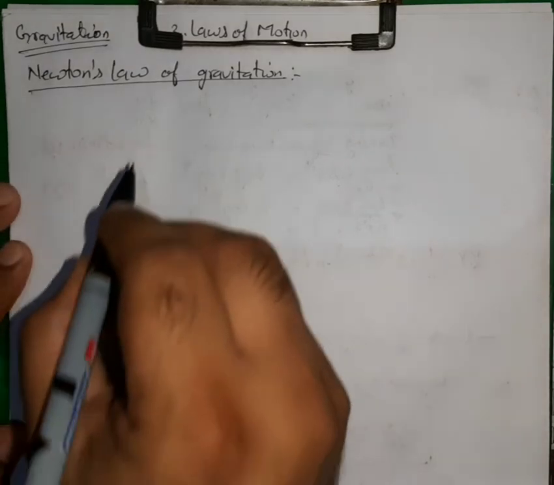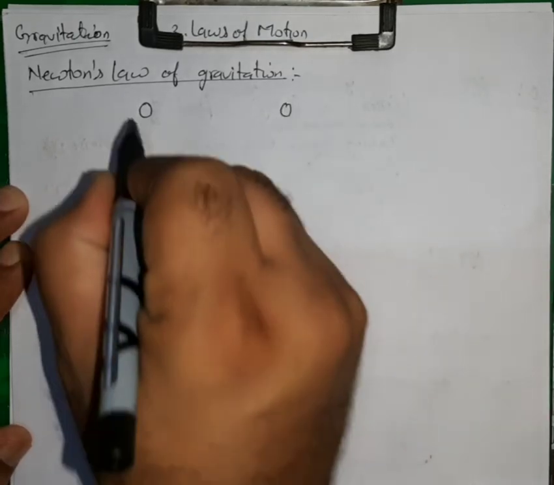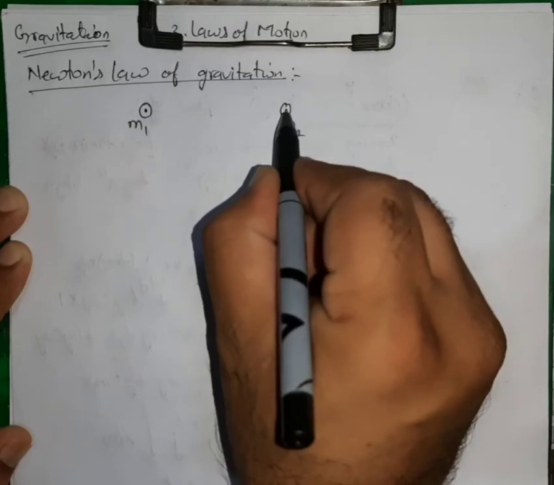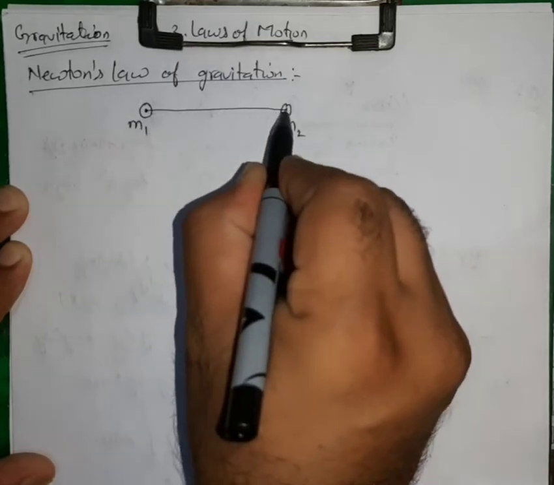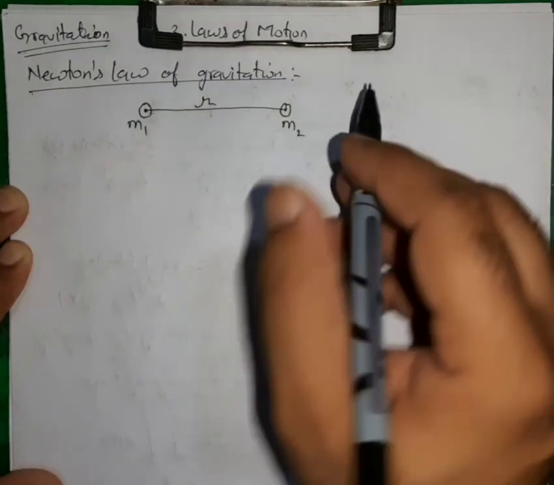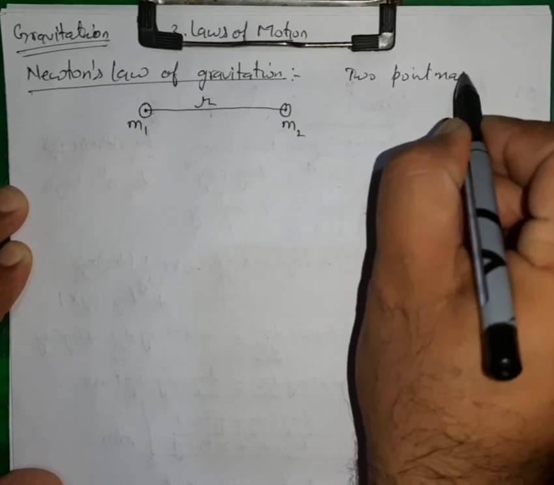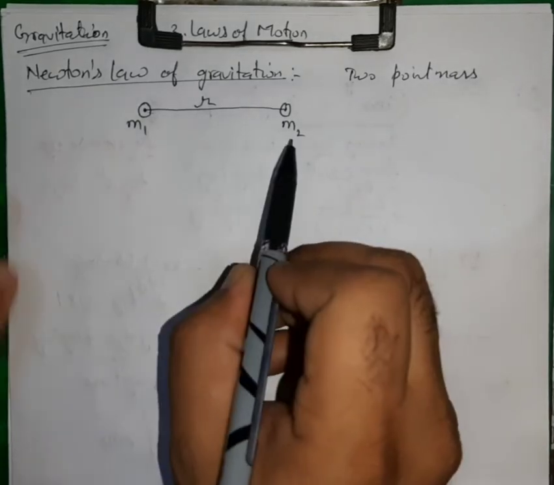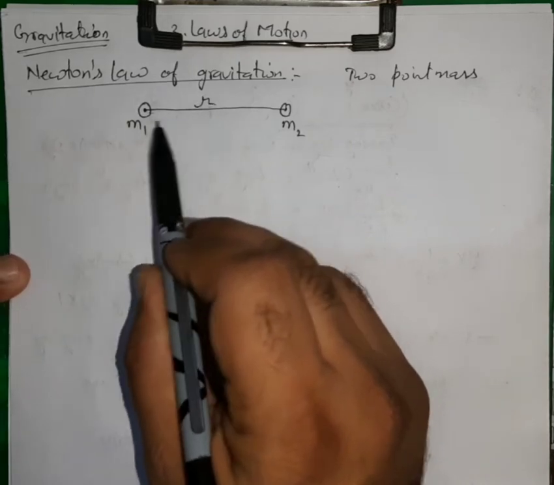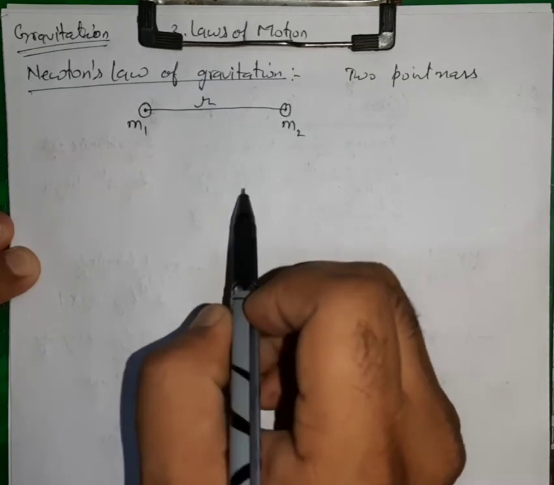So this law states that if two point masses m1 and m2 are placed r distance apart, the masses are said to be point masses if r, the distance between the two masses, is very much larger than the size of the two masses.